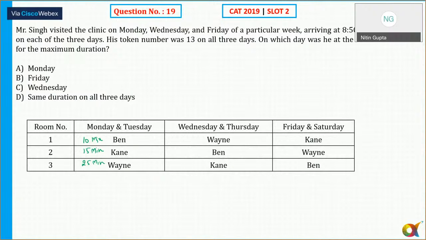So he's visiting on Monday, Wednesday, Friday of a particular week, arriving at 8:50 a.m. on each of the days. His token number was 13 on all days. On which day was he at the clinic for the maximum duration? So this makes no difference here for maximum duration. Okay, so we'll talk about his patient number 13. The question is, on which day was he at the clinic for the maximum duration?